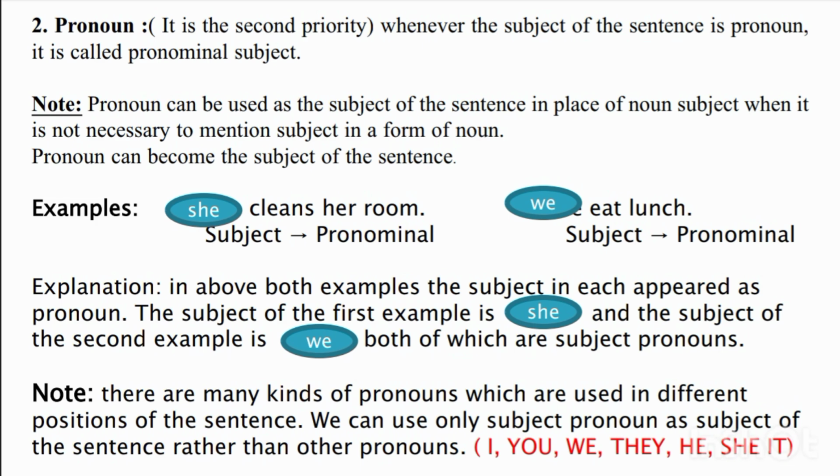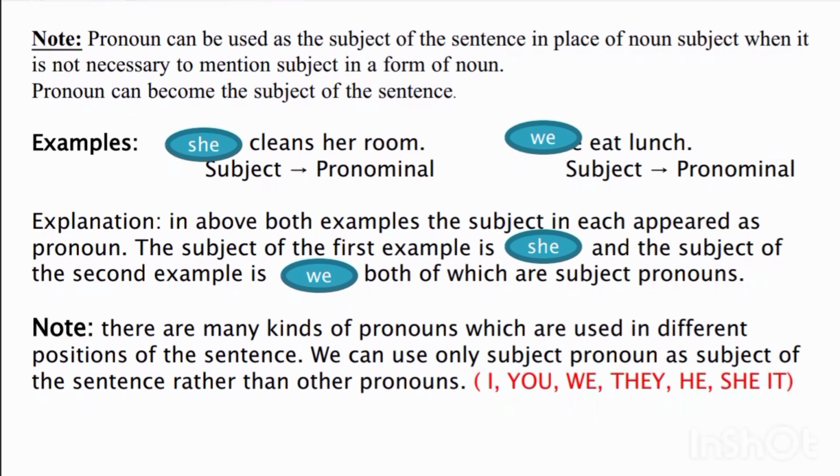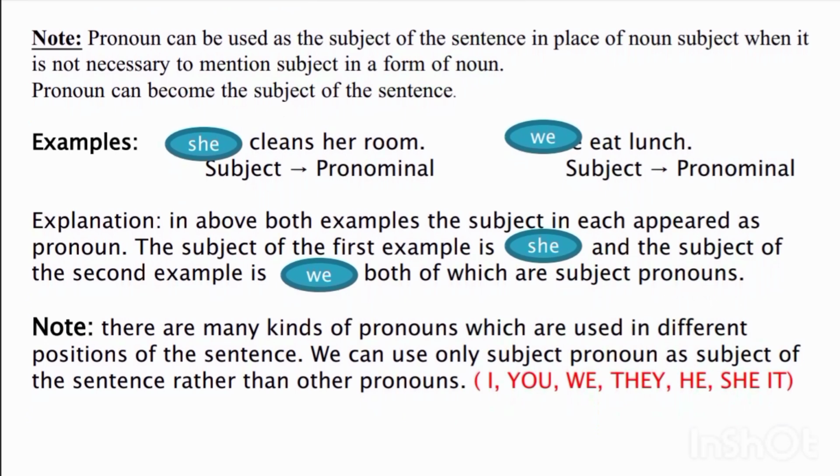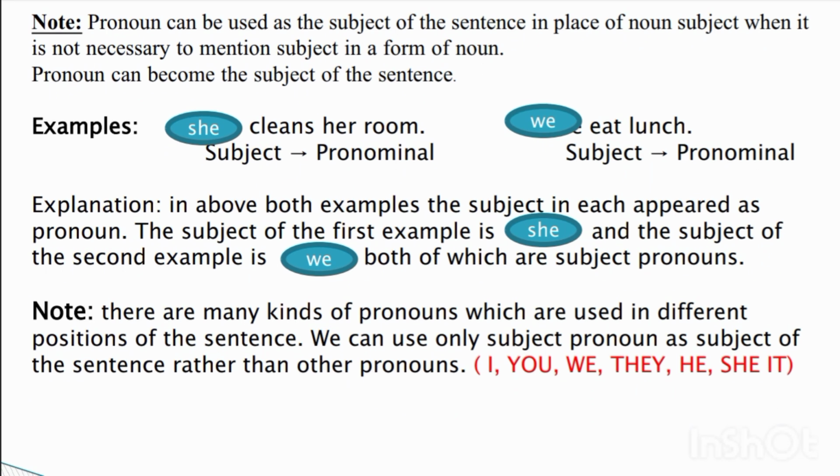Subject: pronominal. Explanation: in both examples, the subject that appears is a pronoun. The subject of the first example is she, and the subject of the second example is we, both of which are subject pronouns.